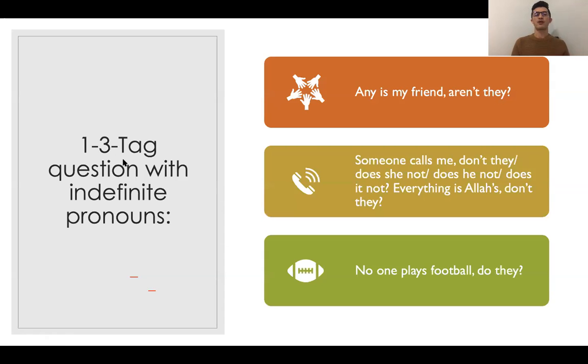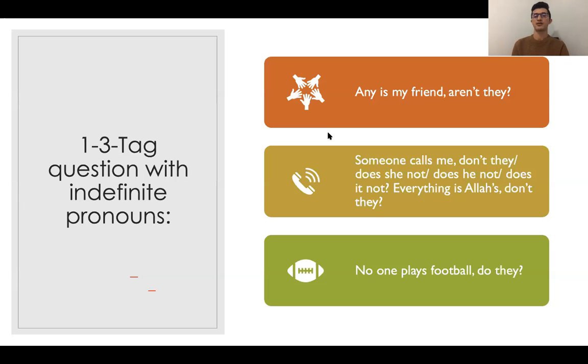The third formula for tag question is with indefinite pronouns. So what are indefinite pronouns? Indefinite pronouns are like anyone, someone, no one. So when you don't know who the subject is, and you use an indefinite pronoun for that, how can you use a tag question for that?